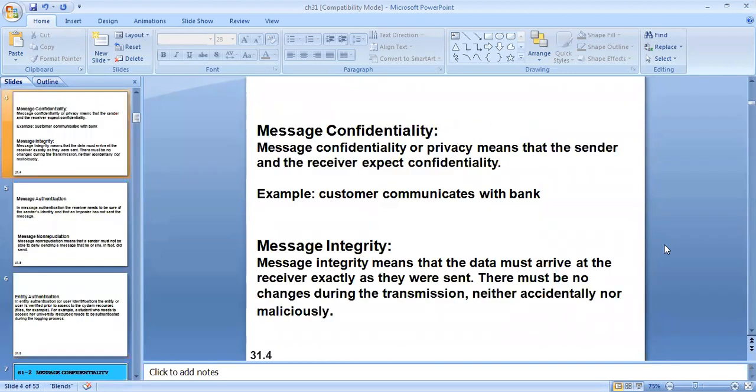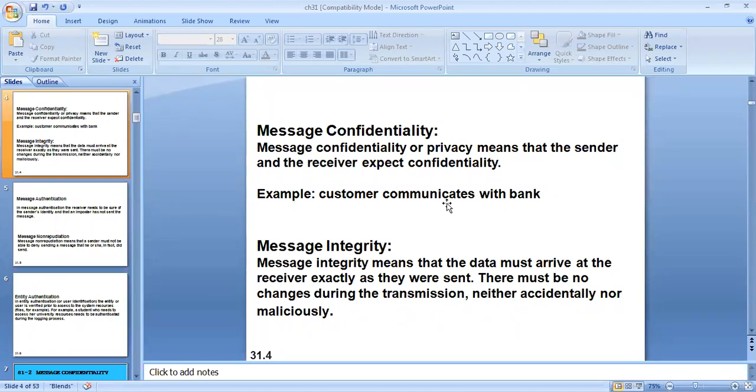So the first one is message confidentiality. What is message confidentiality all about? Message confidentiality or privacy means that the sender and receiver expect confidentiality. That means when a customer communicates with a bank, or makes a transaction, there should be proper confidentiality maintained.